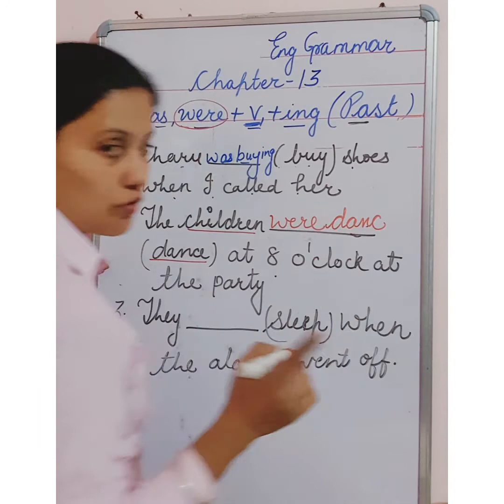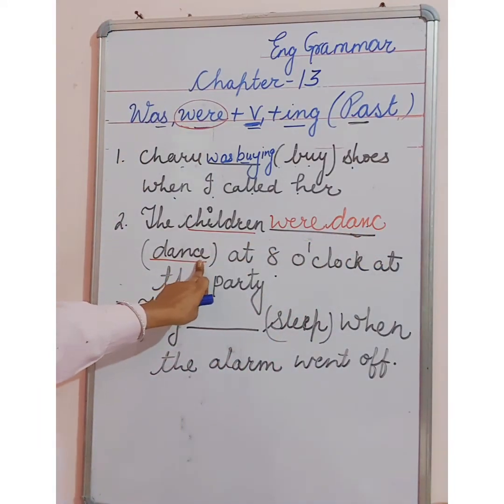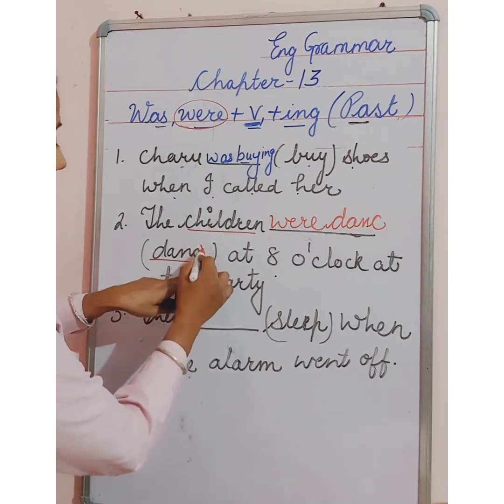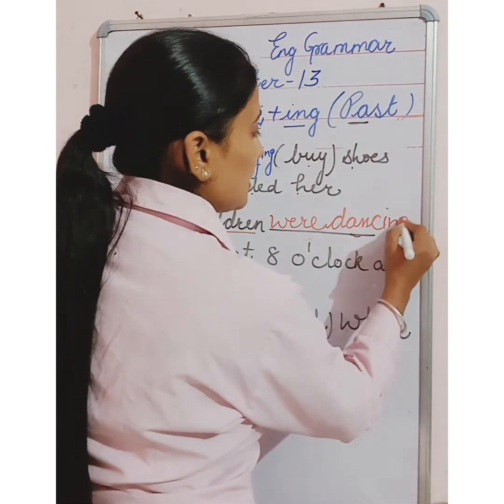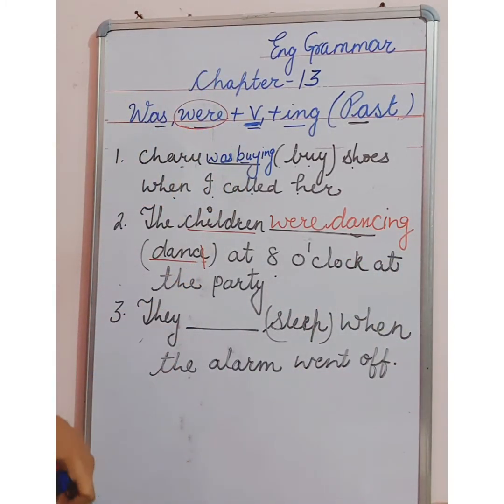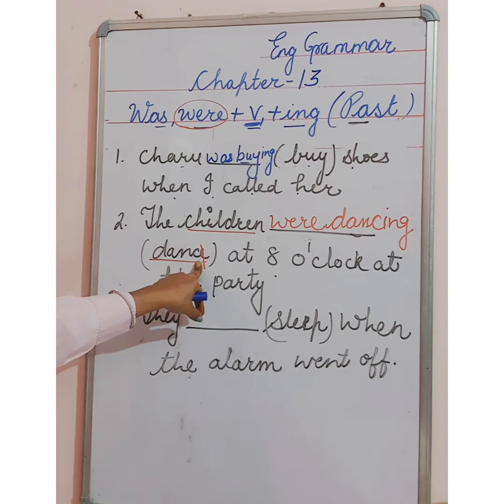One thing you have to keep in your mind, when you are adding ing, if e is there at the last, this e we will not add. We will cut it. It will not come. So we will write dancing. The children were dancing at 8 o'clock at the party. So if e is there at the last of the verb and we are adding ing, you will cut the e. It will not come.